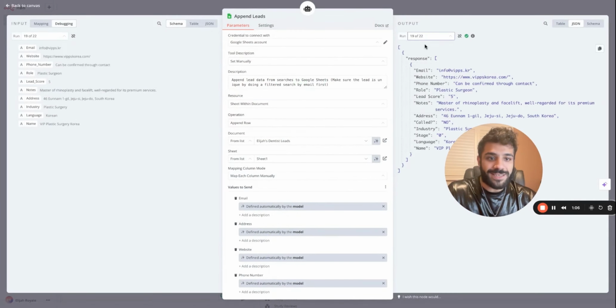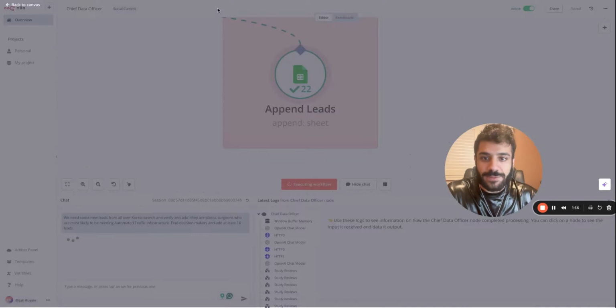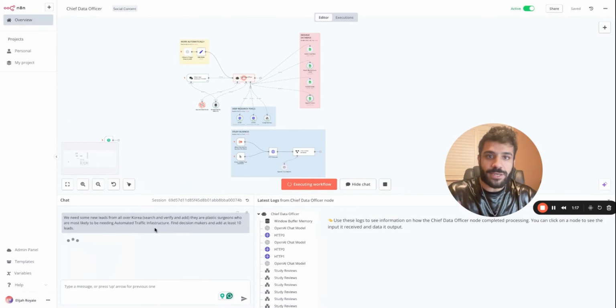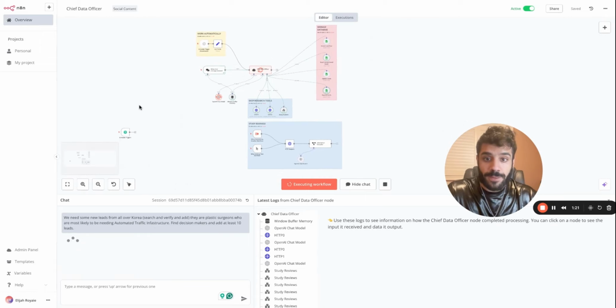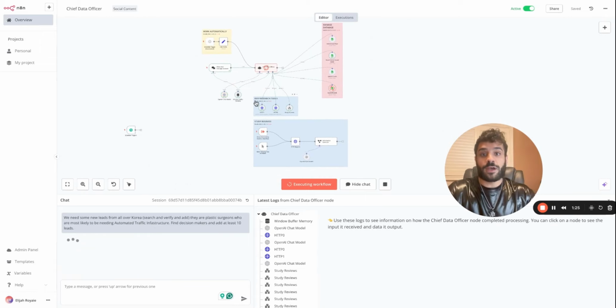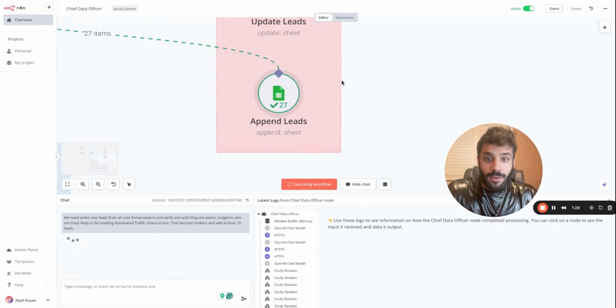But all these leads are researched, investigated like a detective and developer. And it's all being added to my database with one single prompt. As you can see, it's still working. It could do up to 40 iterations. I could set the limits for the number of iterations it can do.